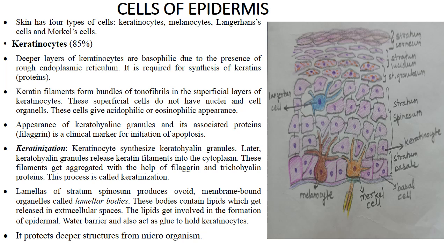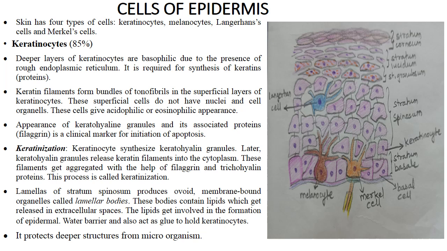So the deeper layer of keratinocytes is basophilic due to presence of rough endoplasmic reticulum, whereas the superficial layer of keratinocytes is eosinophilic because it has no cell organelles in them. The appearance of keratohyalin granules and its associated protein, that is filaggrin, is a clinical marker for initiation of apoptosis. And these keratohyalin granules are present in stratum granulosum. Then also you should know the term keratinization. What is keratinization?